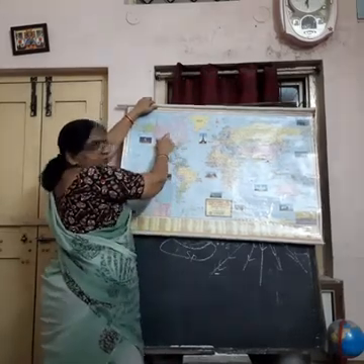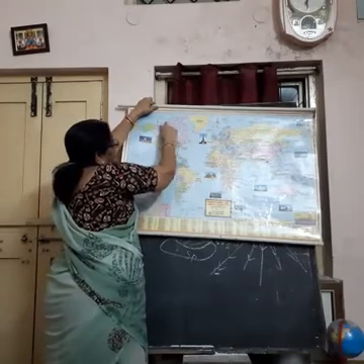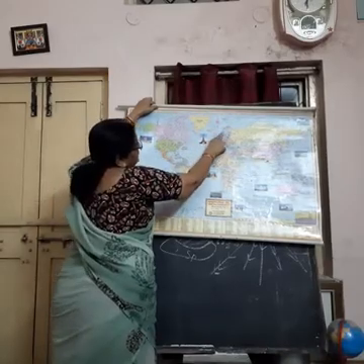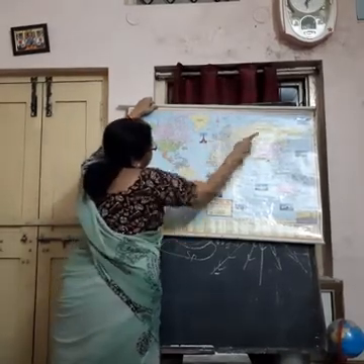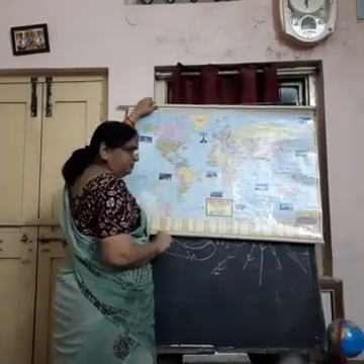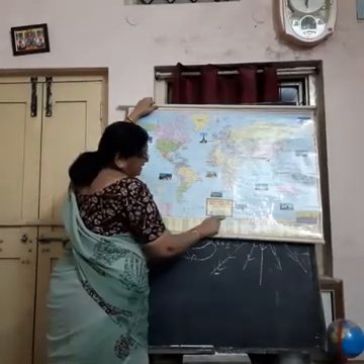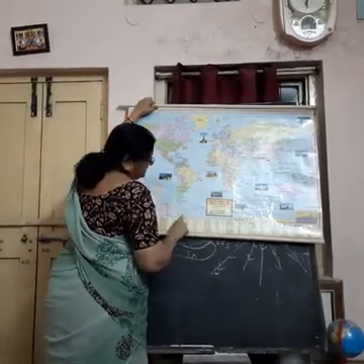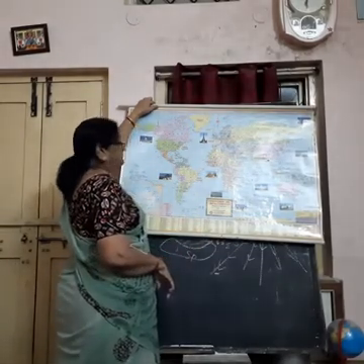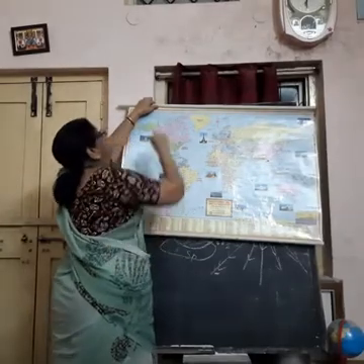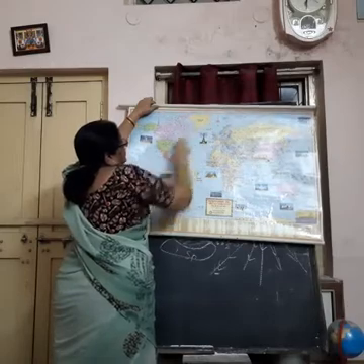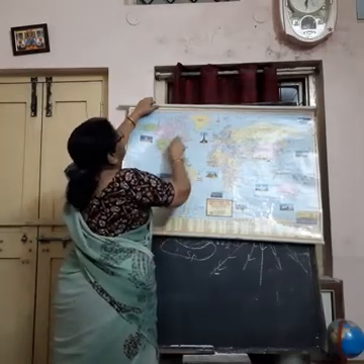Some island groups of North America, that is Canada, then Greenland, and some parts of Europe, and some parts of Asia are located in this North Polar region. And here in the South Polar region, it is surrounded by Antarctica continent.